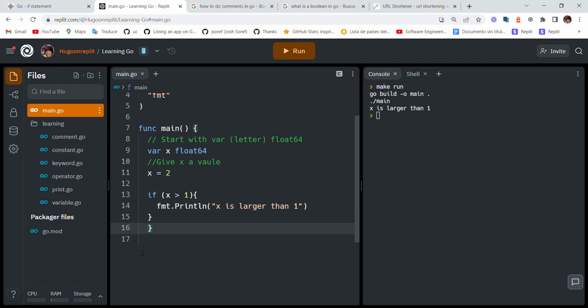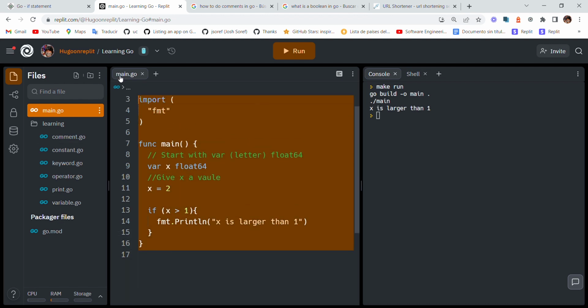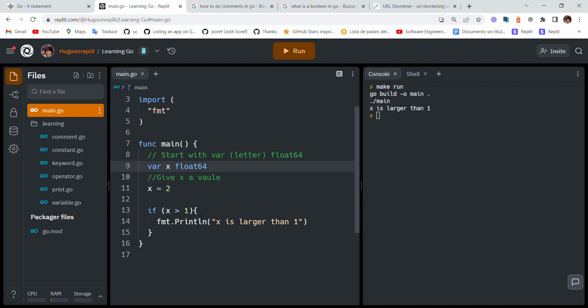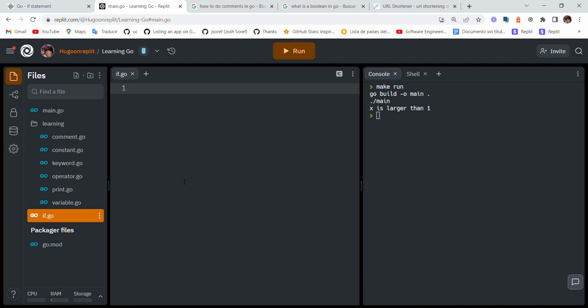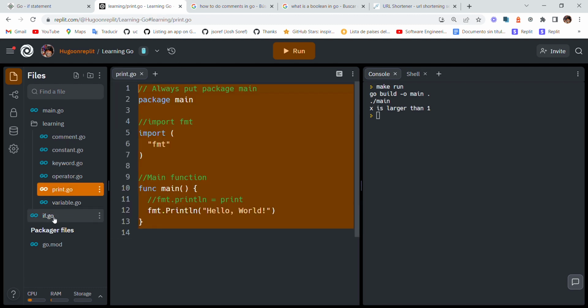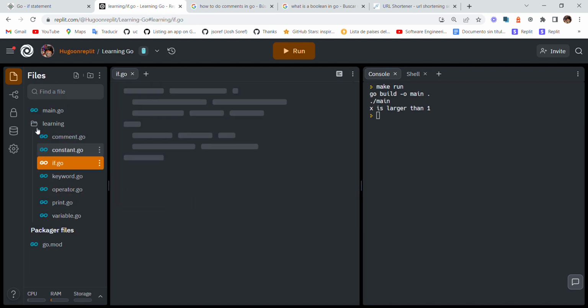So easy as that. I've seen other things in Go. They look really tricky, but these first steps actually are very fun and actually very easy to learn. So this would be if.go. Operator problem. No, it's there. Alright.